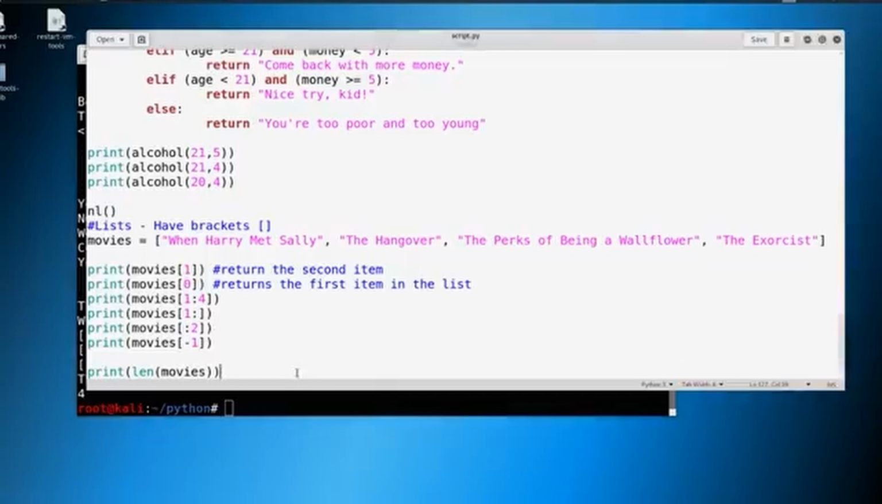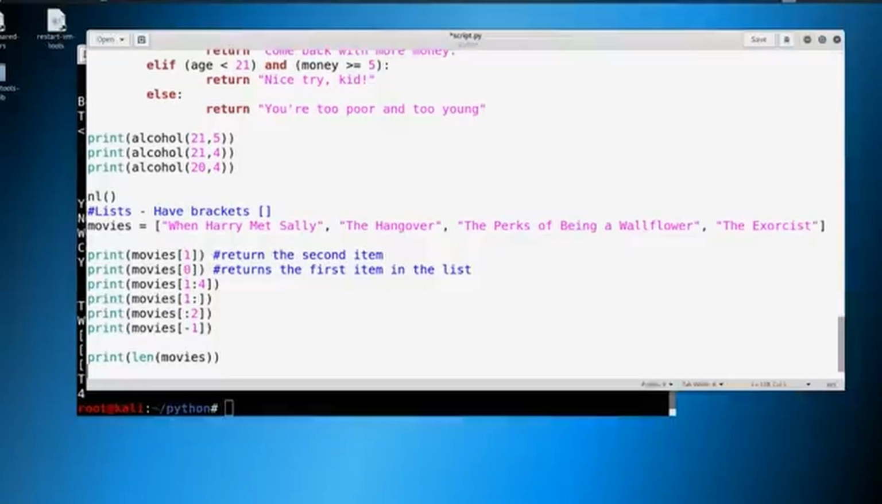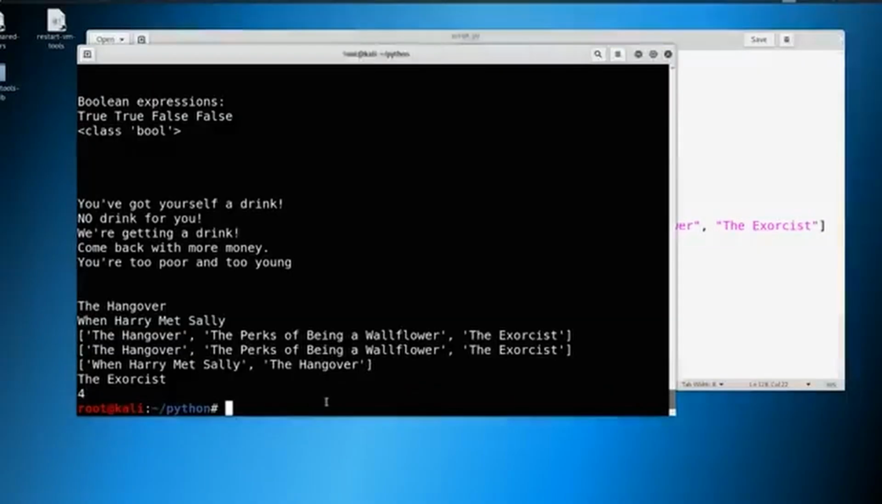So we've seen length before with strings and it took every single character inside that string. Here it's taking every single item inside a list and it's printing that out. We could also append items to the list. So we could say something like movies.append, and what if we really like Jaws and we added that into our favorite movies? You can't have too many favorite movies, come on.